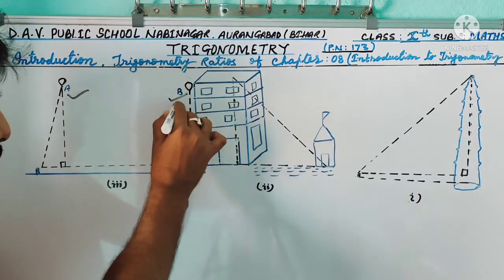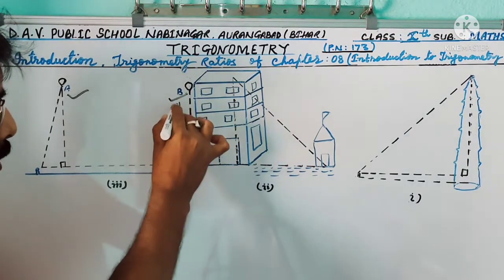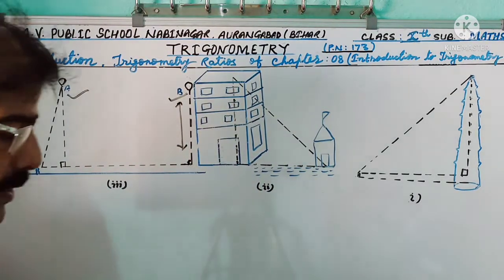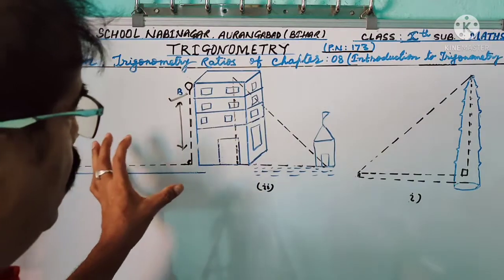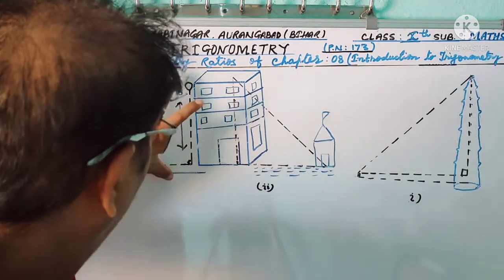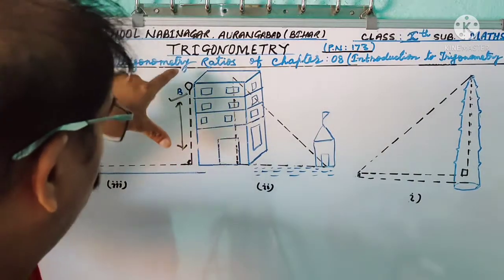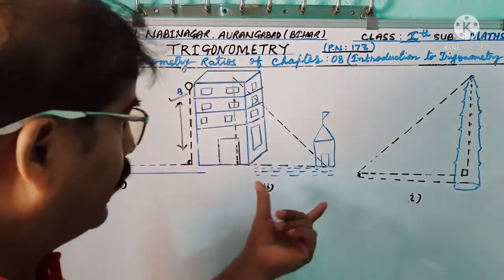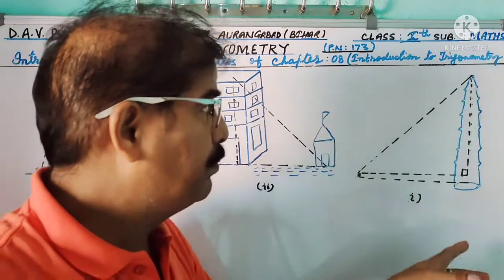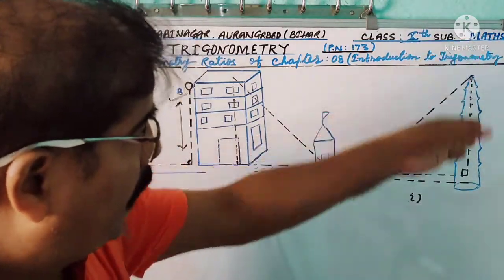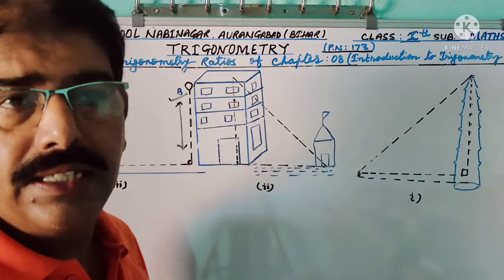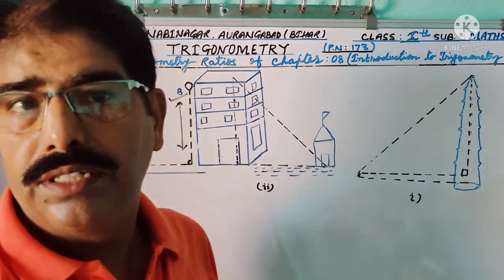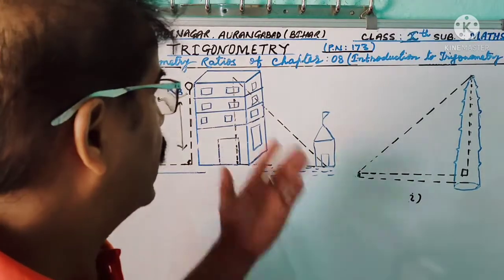All of these, the height from the ground to balloon B, the height of the Minar, the width of the river, and the height of the Qutub Minar, we find in this topic. So let us move toward the topic.